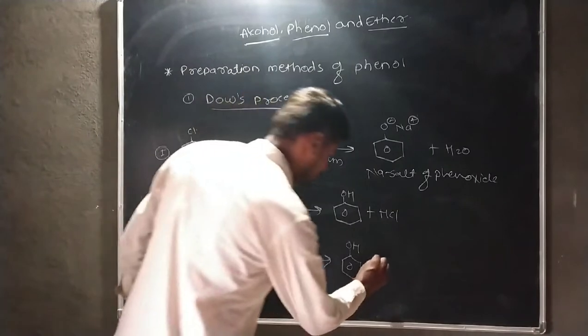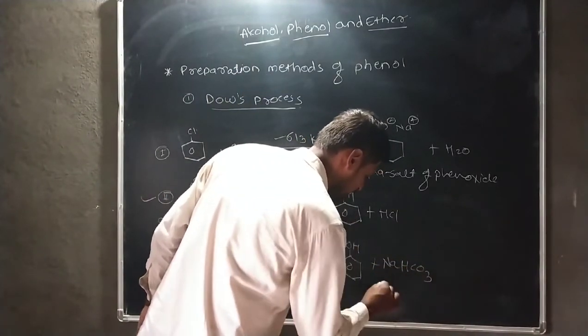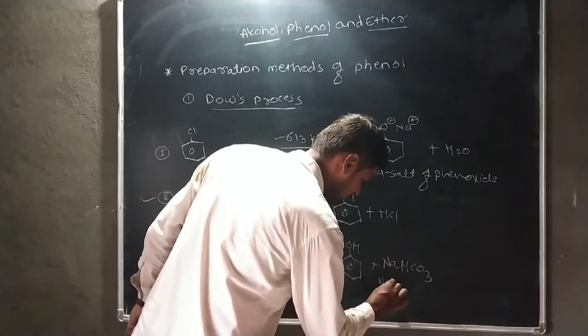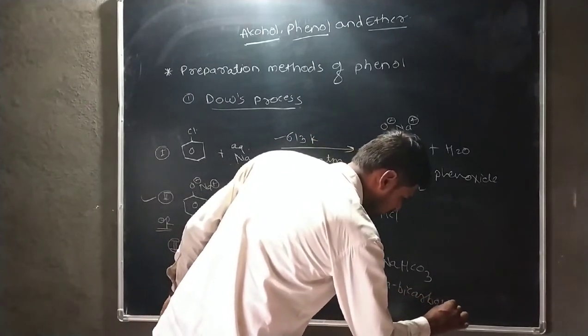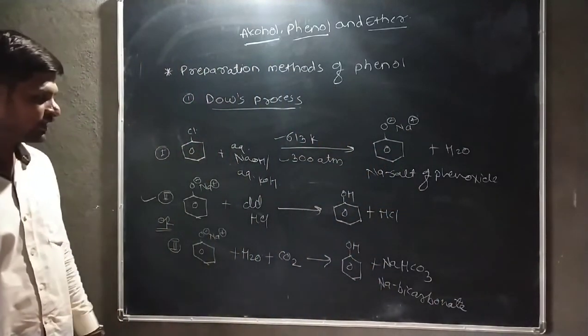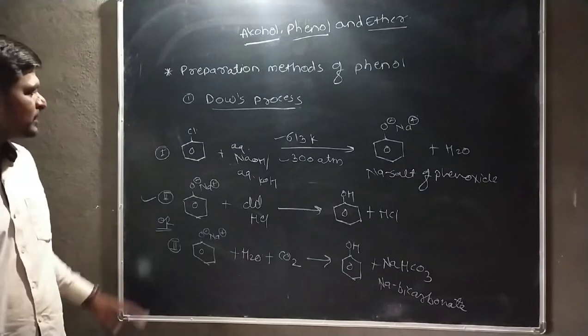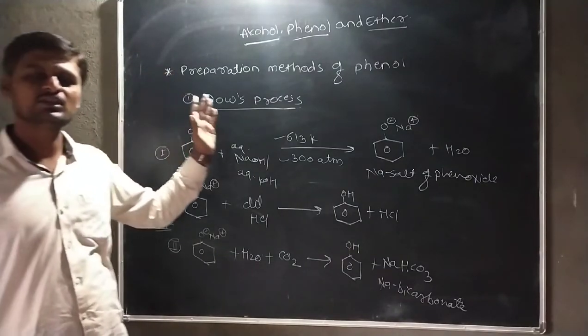As well as here we also get NaHCO3, that is sodium bicarbonate. This sodium bicarbonate is a valuable product that is also formed here. Okay. In this case, that means this Dow's process is not